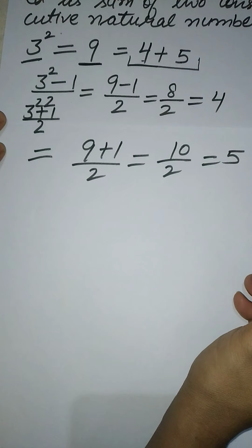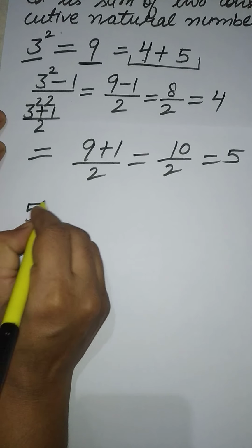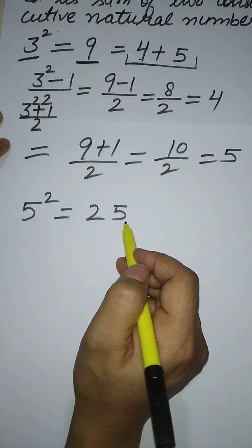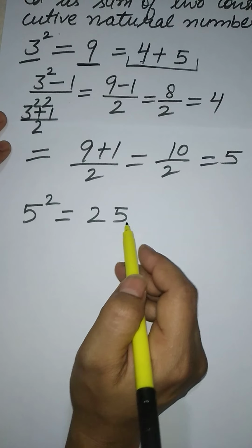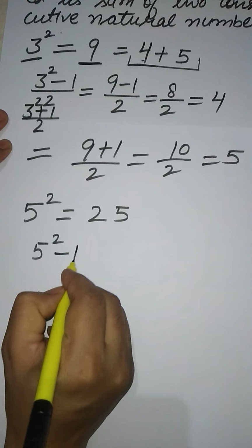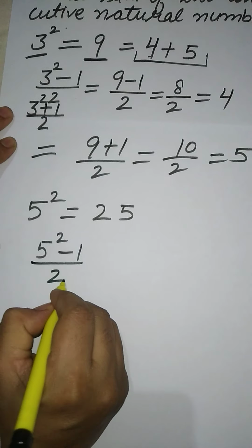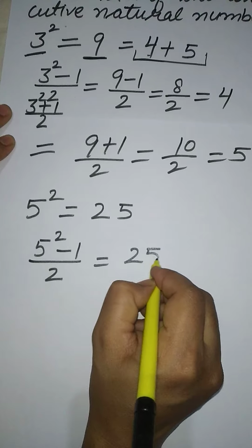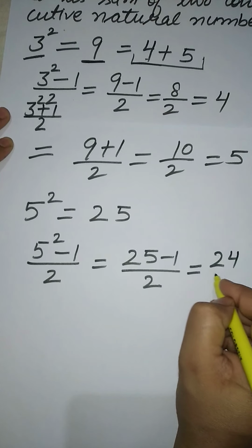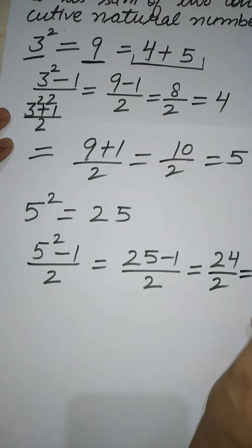Similarly, we can take another example, the square of 5 is equal to 25. Now I have to find the consecutive numbers. How will I find them? Firstly, I will square 5, subtract 1, divided by 2. 25 minus 1 by 2. 25 minus 1 is 24, by 2 is equal to 12.